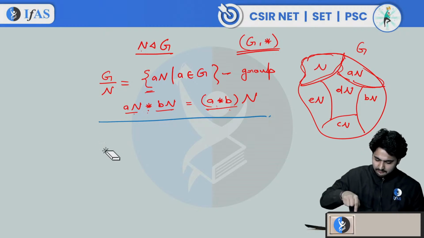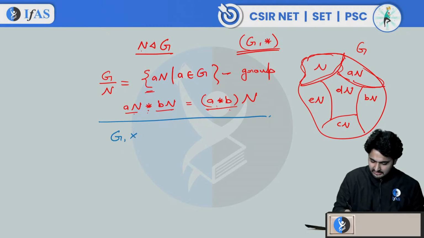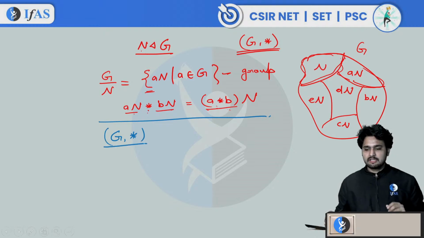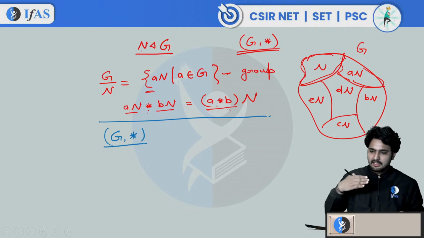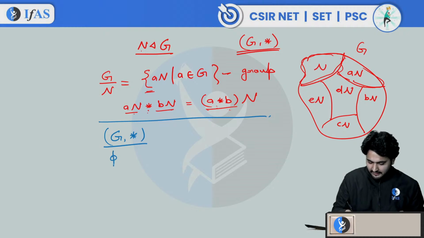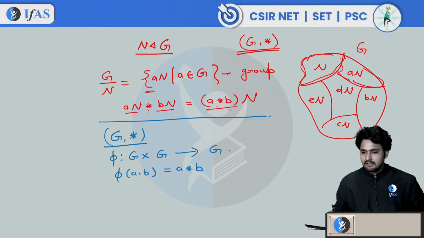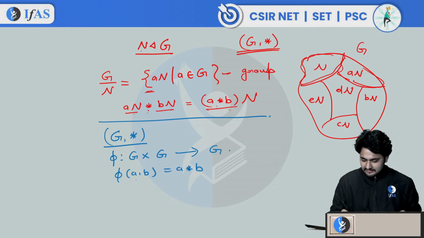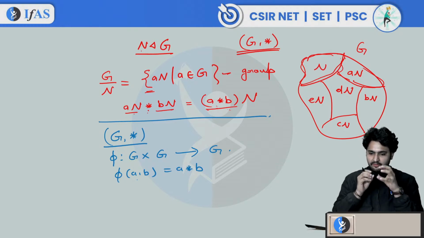Let's say we have group G and we have operation star. When you say that this star is well defined, it means the phi function from G cross G to G is well defined. How this is defined: let's say phi of A comma B is equal to A star B. If this phi is well defined, it means this star is well defined.